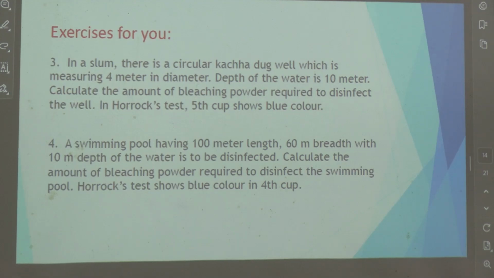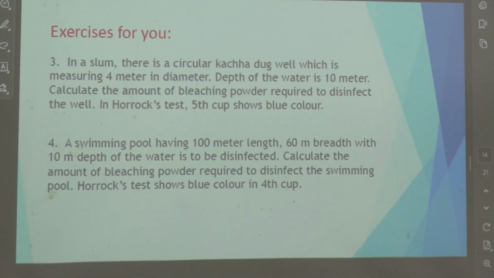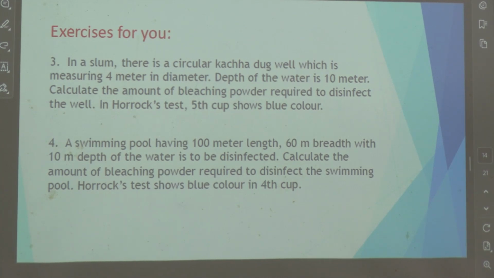And again, swimming pool. Swimming pool having so much measurement, so much depth, so much breadth. Calculate the amount of bleaching powder, the 4th cup. Okay. It's very simple. 4th cup means 8 grams for 455 liters. Now you calculate the volume of this swimming pool and apply the formula accordingly.